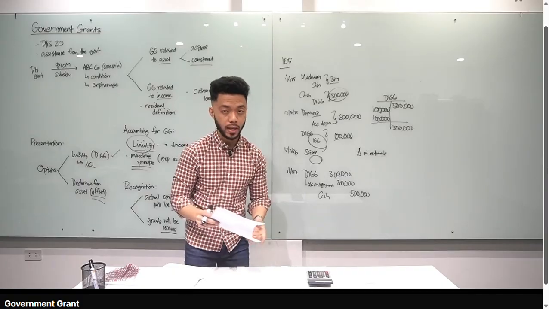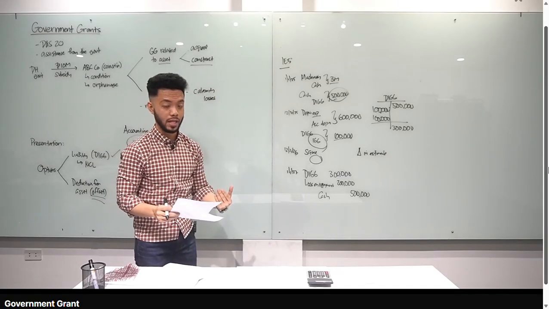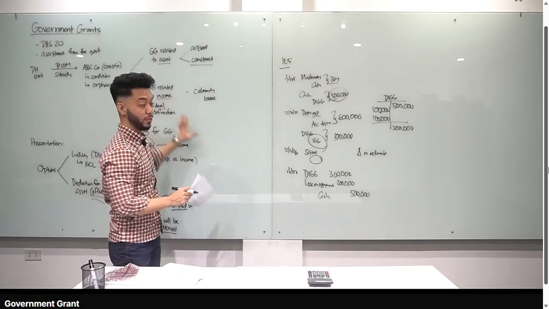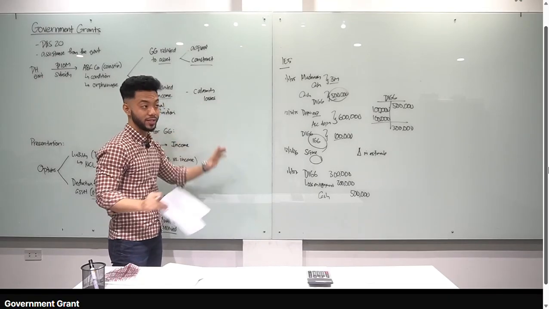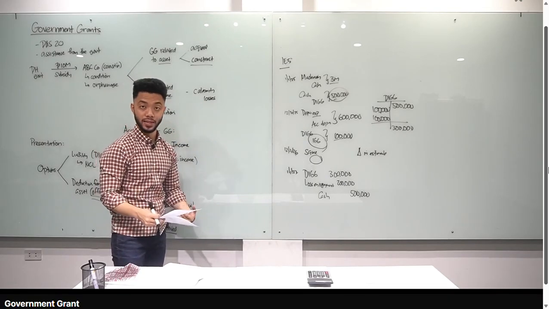Pag future compliance, yun yung government grant related to asset. Pag past compliance, yun yung government grant related to income. Kasi kapag may losses, past na yan. Nakapag-comply ka na. Okay? As if complied na yan. So, yun yung ibig sabihin yan.